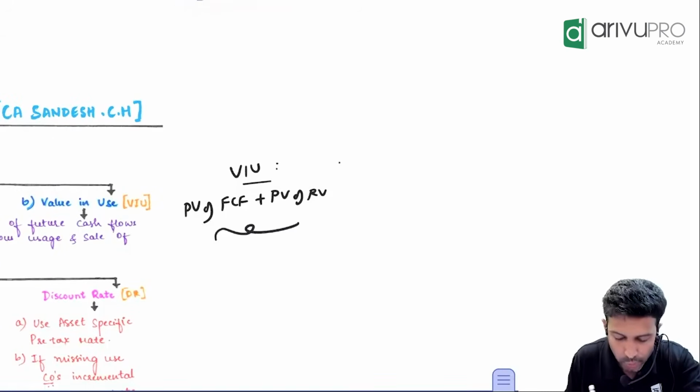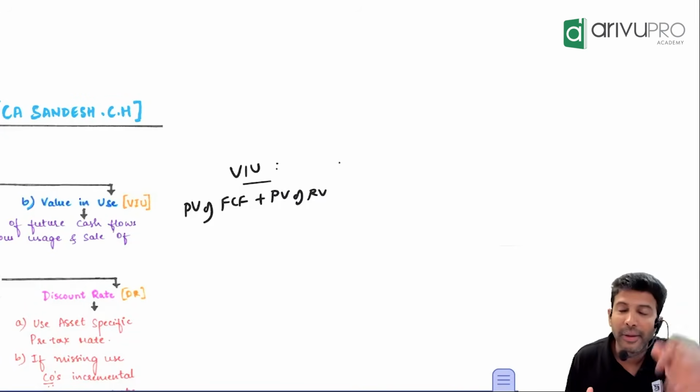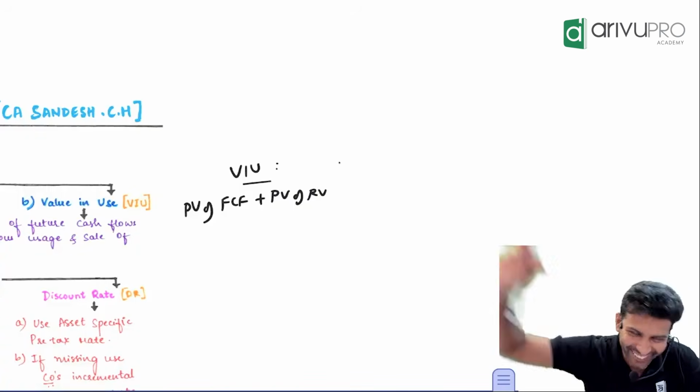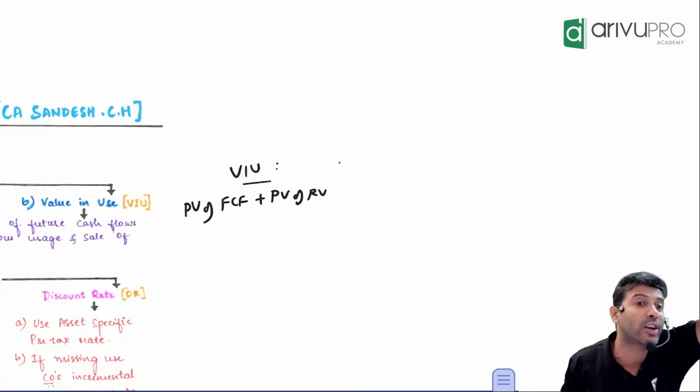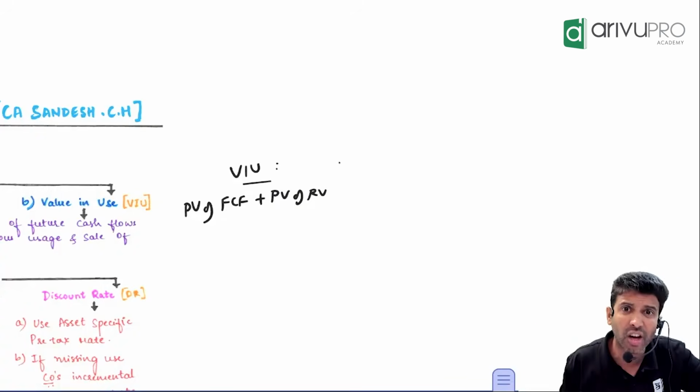Now, all of my cash flows are in Indian rupees or foreign currency? Foreign currency. Why? Sir, I export the goods. I am a 100% export oriented unit. I don't sell anything in India. I produce the goods and I sell them outside, in the USA. Donald Trump is my friend. I export 100% of my product to the US. That means all the money I'm going to get, is it going to be in Indian rupees or dollars?